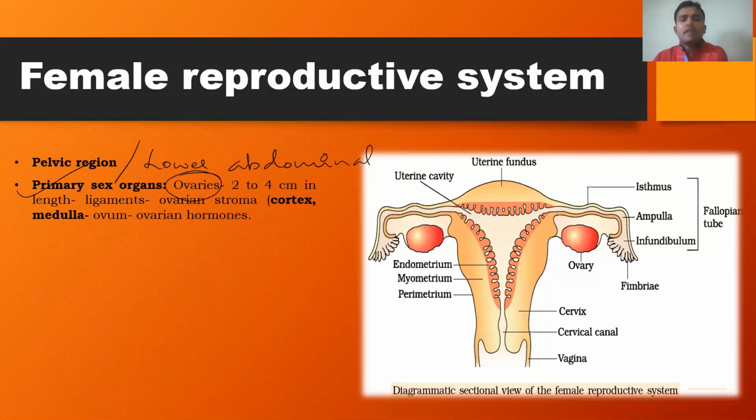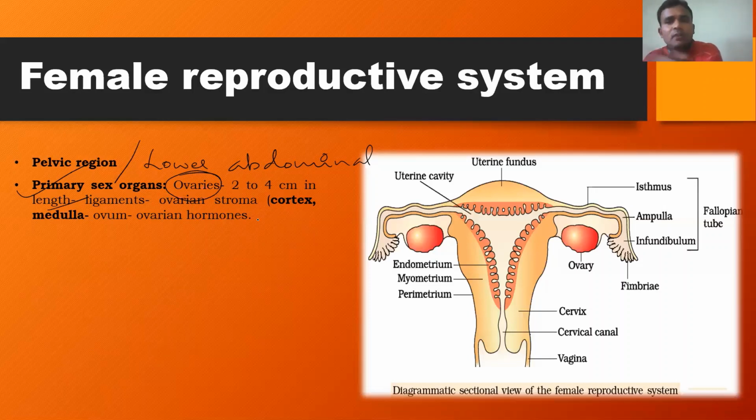These ovaries are located on either side of the pelvic region, and the length of each ovary is around 2 to 4 centimeter. These ovaries are held in position by the help of ligaments. They are attached to the uterine wall at one side and the pelvic wall at another side by the help of ligaments. Internally, the inner region of the ovary is called the ovarian stroma. It will be discussed later in detail.